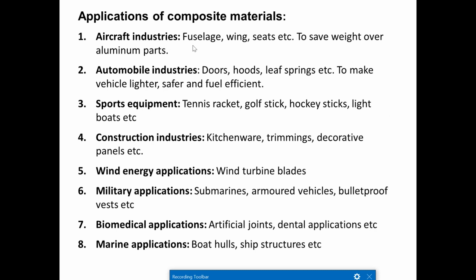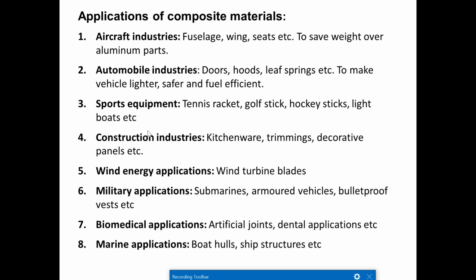Then what are the applications of composite materials and where all are they going to be used? We are going to use them in aircraft industries because they are very light in weight. So in the aircraft industry we make use of composites for components like the fuselage, wing, seats. To make all these components we use composite materials to save weight over aluminum parts.